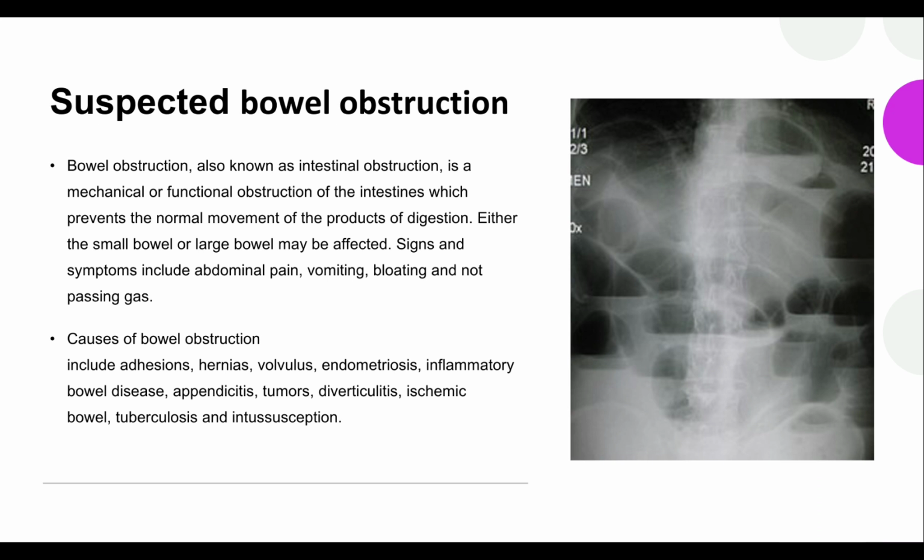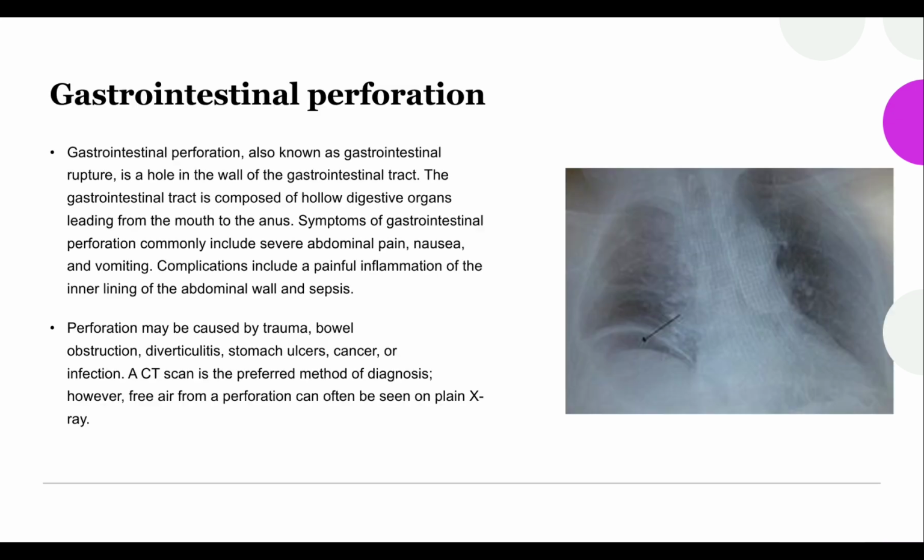Bowel obstruction, also known as intestinal obstruction, is a mechanical or functional obstruction of the intestines which prevents the normal movement of the products of digestion. Either the small bowel or large bowel may be affected. Signs and symptoms include abdominal pain, vomiting, bloating, and not passing gas. Causes of bowel obstruction include adhesions, hernias, volvulus, endometriosis, inflammatory bowel disease, appendicitis, tumors, diverticulitis, ischemic bowel, tuberculosis, and intussusception.